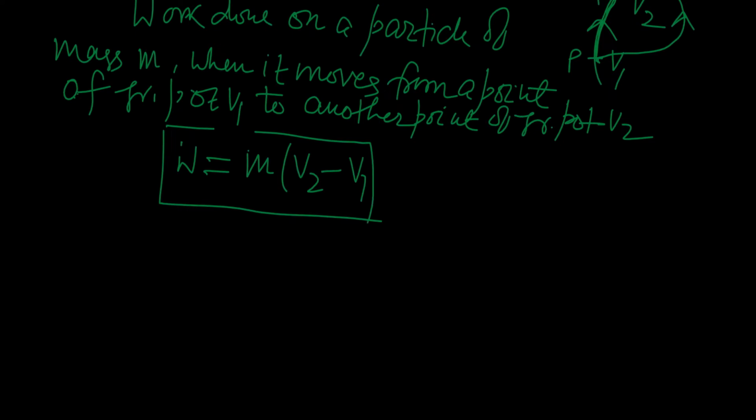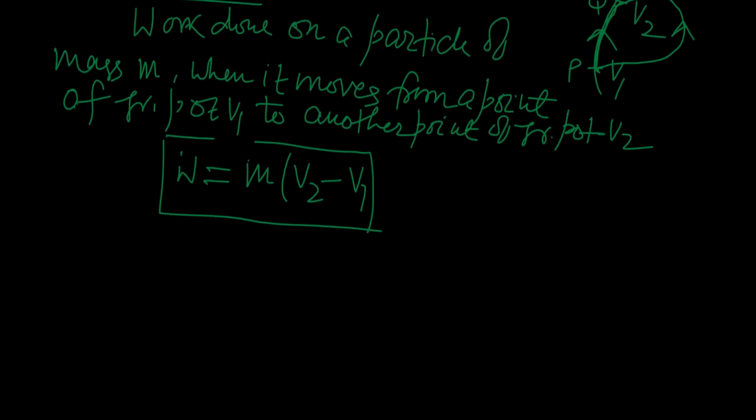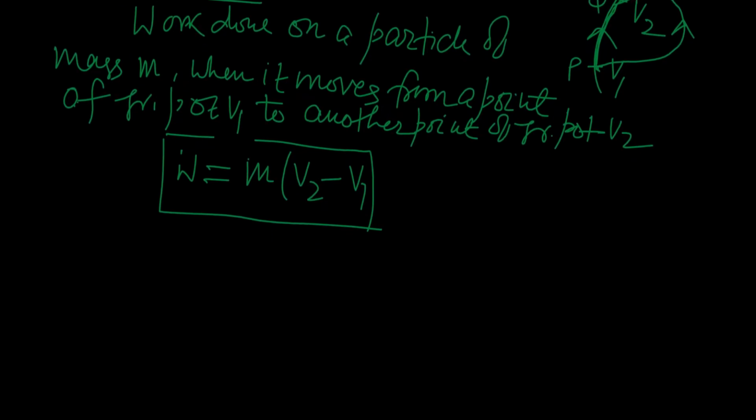Let us compare this result with this general expression, W equal to capacity factor times change in potential. What you see here is that the quantity mass m is at the place of capacity factor, and mass is the property of the particle itself.